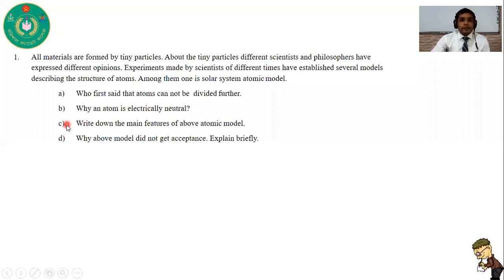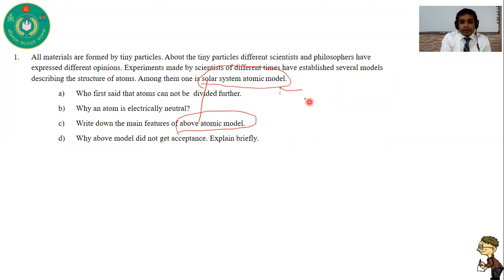Now, question number 3. Write down the main features of above atomic model. Here you can see the atomic model. From this, you should find out which atomic model is indicated by this stem. So the above atomic model indicates the solar system atomic model. This solar system atomic model is given by Rutherford.